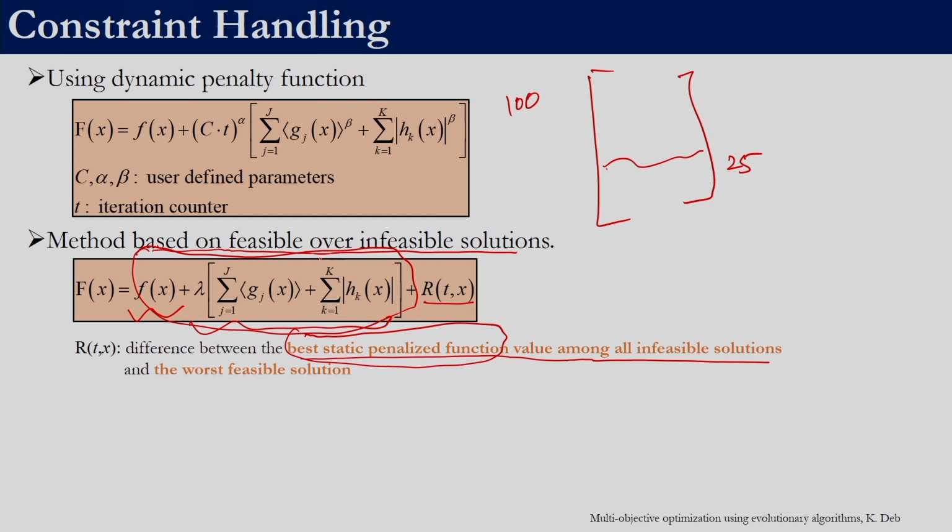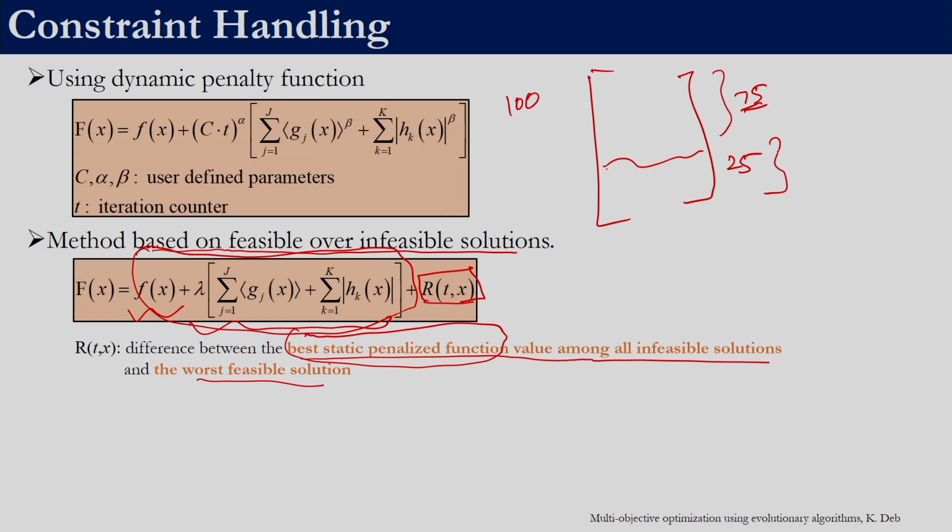So we will have a particular scalar value corresponding to this, and then the worst feasible solution. We have, let us say, 75 other feasible solutions. Among these there will be a solution which has the worst objective function value. It is feasible, but it has the worst objective function value. Since all these 75 solutions are feasible, we can directly compare the objective function value. The one which has the worst objective function value, that value and the best static penalized function value among all infeasible solutions. So the difference between that can be added for all these 25 solutions.